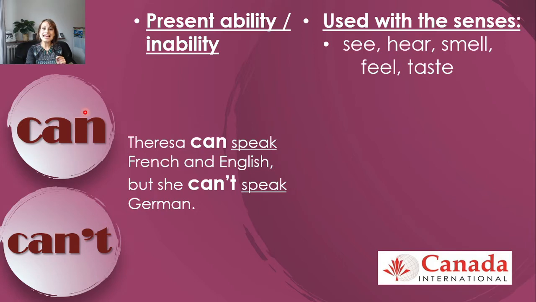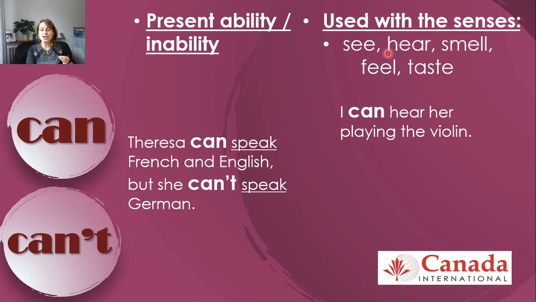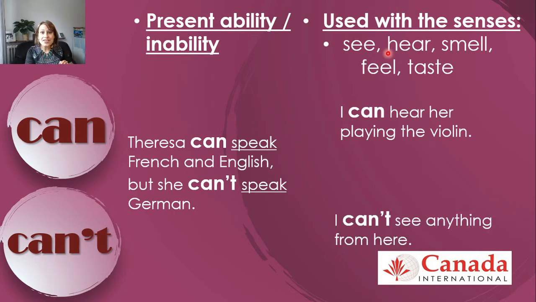So we're going to be using can and can't with the verbs of the senses. For example, see, hear, smell, feel, and taste. I can hear her playing the violin. I can't see anything from here.